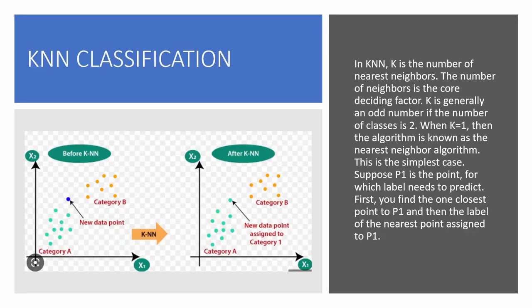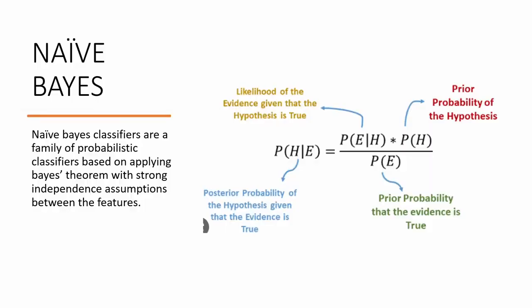Myself Srijan. Now I'll be explaining the KNN classification. In KNN classification, we have a new data point, and from the new data point we calculate the Euclidean distance to each and every data point existing in the data, and then we take the top k points which have the lowest distance to the new data point, and we check which category is higher. If category A points are higher in the k points, then the new data point is assigned to category A, otherwise assigned to category B. Now let's go on to the next classifier, that is the naive Bayes classifier.